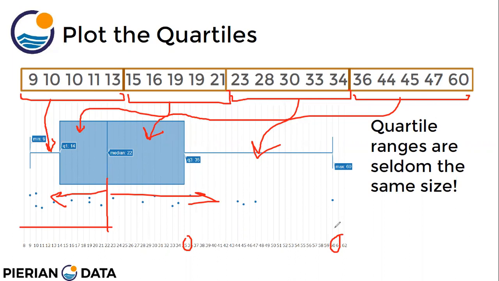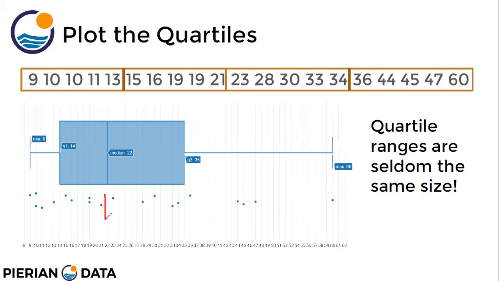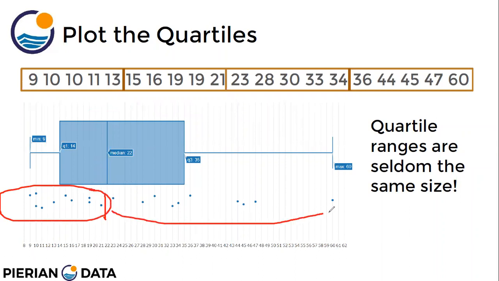There is a difference. Let me just remove all of this. You can see that these are half of the values, and they lie very close to each other. And these are the other half. They are separated, they lie at a distance. There is very much space between these values, right?